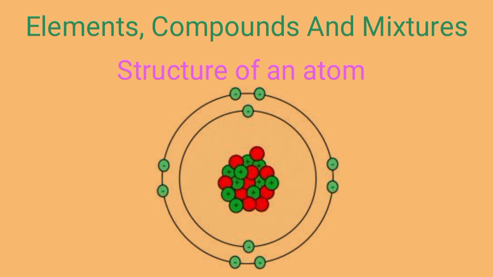Now there are some orbits. On orbits there are negatively charged particles. The negatively charged particles are called electrons. So now you are clear what is an electron, what is a proton and what is a neutron, and also the nucleus. So this was the structure of the atom.